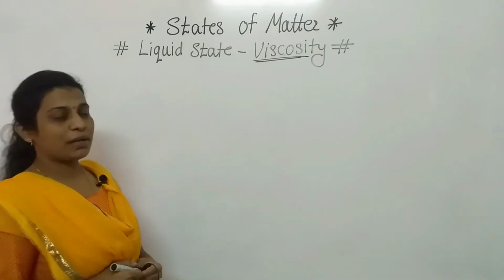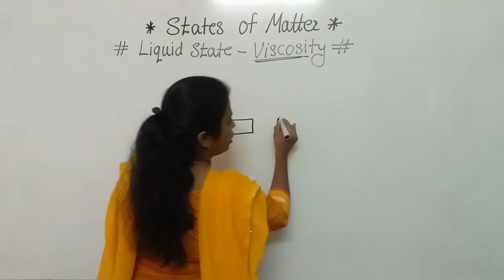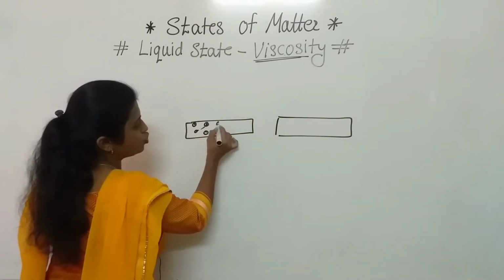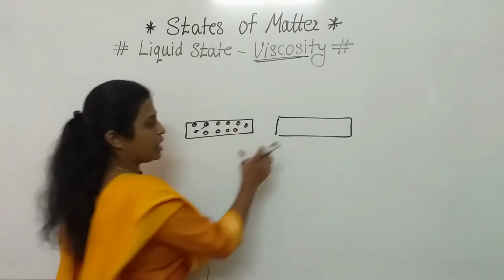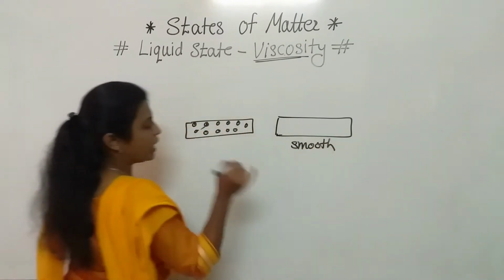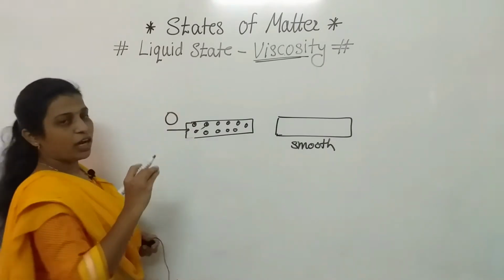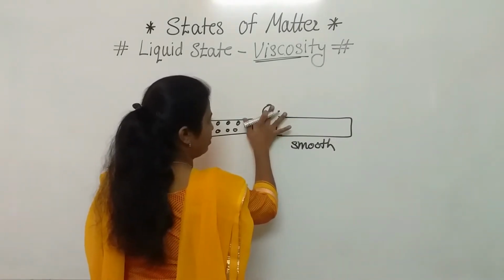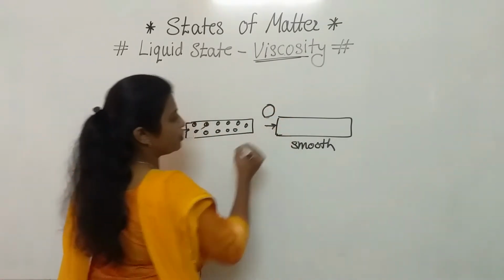And that example is that if we consider we are having two roads, one is with stones. On that road, a number of stones are there, and the second one is a very smooth road. After that we are throwing one ball. Here also the same situation we are creating, means here also we are throwing one ball. Now tell me what will happen.